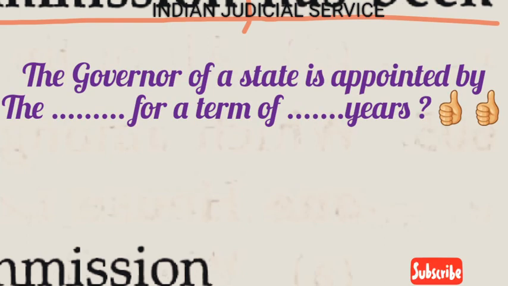Now time for the question of the day. The question of the day is: the governor of a state is appointed by the dash dash dash for a term of dash dash dash years. Again I repeat the question. The governor of a state is appointed by the dash dash dash for a term of dash dash dash years.